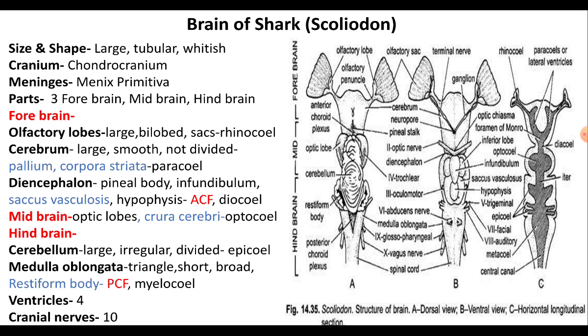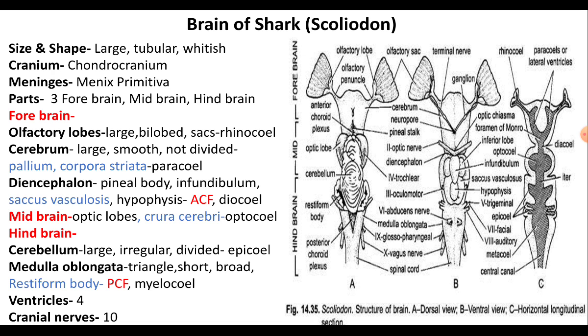Cerebrum is not divided into cerebral hemispheres by a median longitudinal groove in shark. The roof of the cerebrum is very thin and it is poorly developed in shark, and it is called the pallium. The floor of the cerebral hemisphere is also thin and it is called as corpora striata.